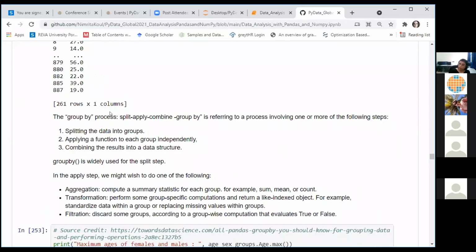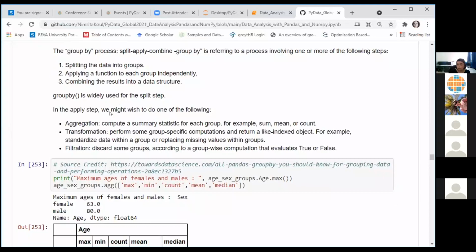Pandas has very strong support for the split, apply, and combine functionality, which means you can segregate your data set, your data frame, into multiple groups based on a criteria, based on your group by parameter. Then you can apply some transform, or you can apply some filtering on top of that data.